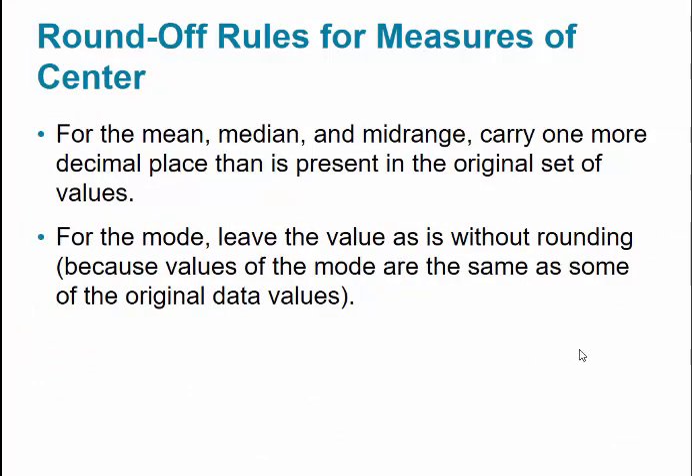So some round-off rules. For the mean, median, and mid-range, carry one more decimal place than is present in the original set of values. For the median, if it's an odd number, it comes directly from the middle point, so I don't tend to do that. If it's an even number of data points, then you will have one more decimal place because you are finding the mean. For the mode, leave the value as it is without rounding.